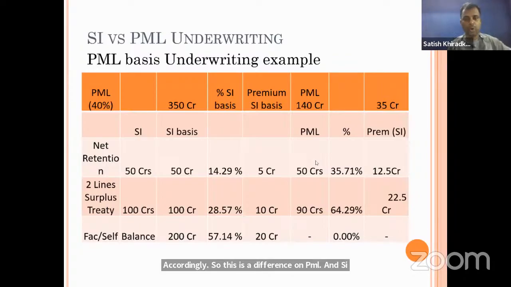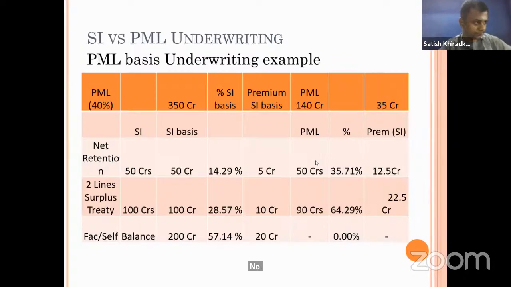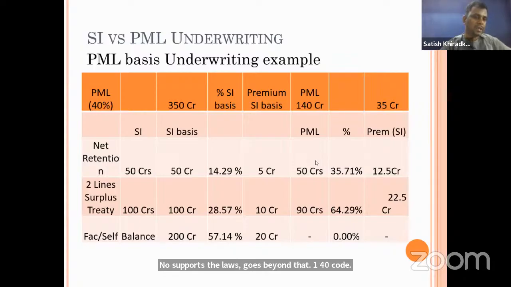Now suppose the loss goes beyond that 140 crore. Suppose the loss is 300 crore. The sum assured is 350 crore, so up to 350 crore loss can be there. Now how much will the reinsurer pay? Here his share was only 90 crores. So how much will he pay?